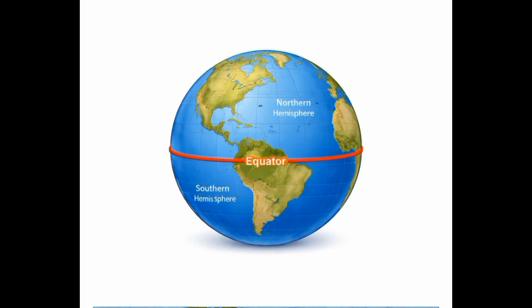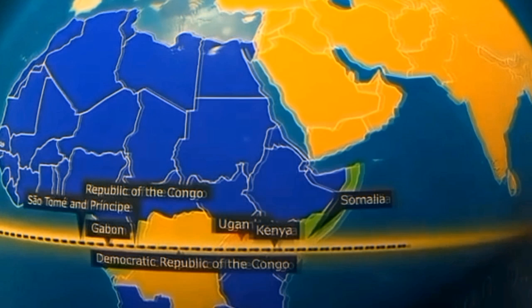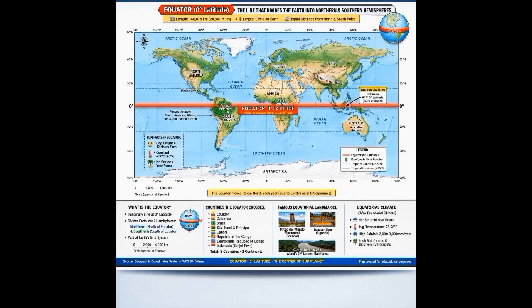All locations on Earth are measured in relation to the equator using degrees of latitude. The equator is 0 degrees, and as we move north or south, latitude increases toward 90 degrees at the poles. Latitude and longitude together create a grid system that allows any location on Earth to be precisely identified.